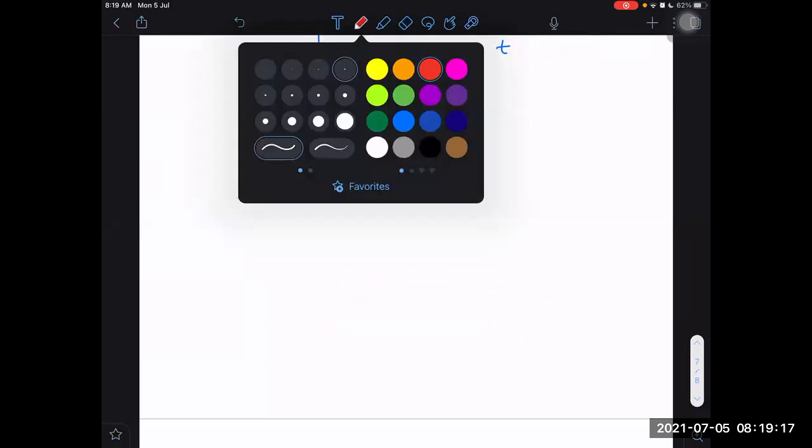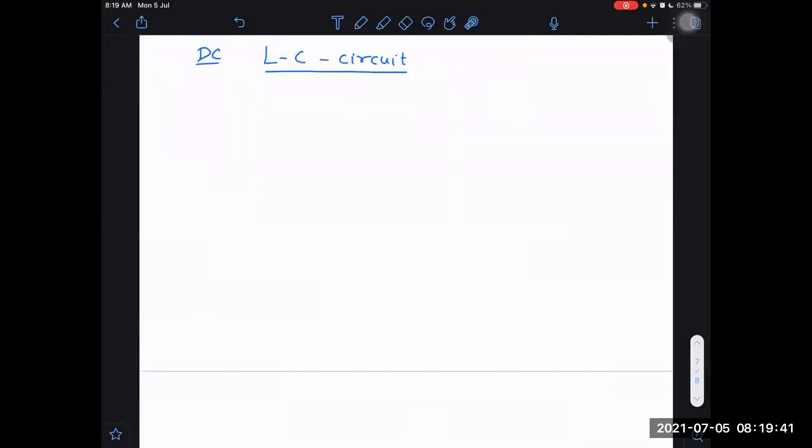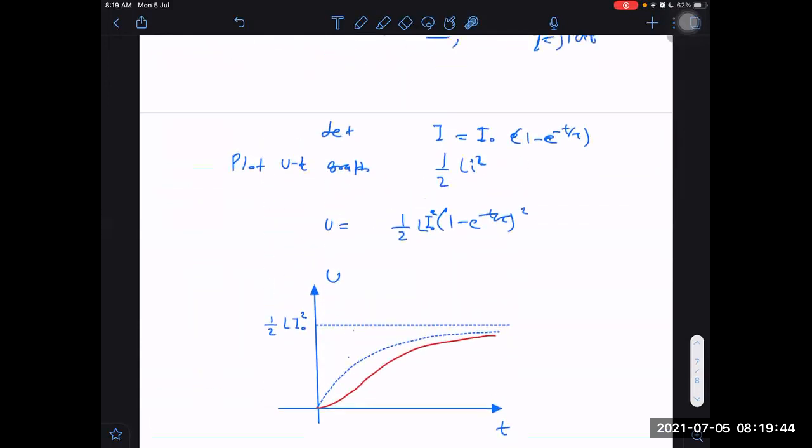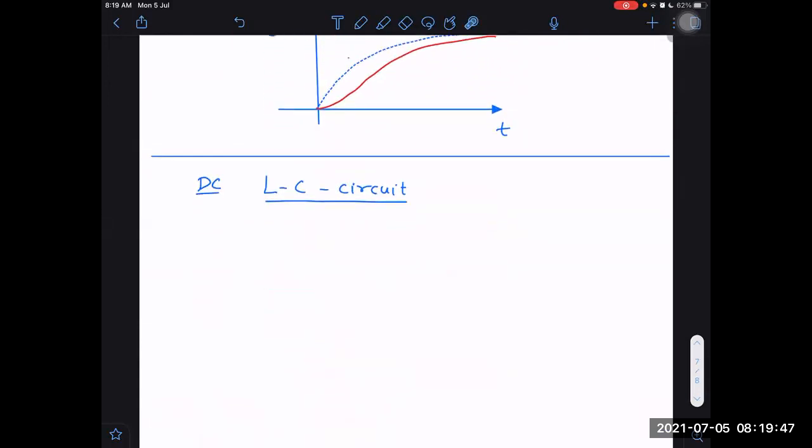Now, what about a DC LC circuit? You understand that energy losses will be there only in which place? Energy loss will be there only in I square R. There cannot be energy loss in the inductor. It will just store the energy, but it will not lose it. So if energy loss is taking place, that will only take place in the resistance part.